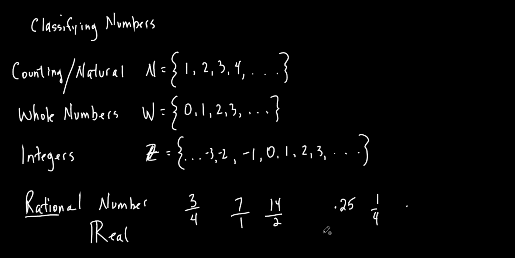Because every once in a while, they'll have a problem. They'll say, blah, blah, blah, the rational numbers, blah, blah, blah. And you're like, well, what's a rational number? Oh, yeah, it's any number that you can write as a fraction. That's a rational number. Does that make sense? That's all I care about that you know.